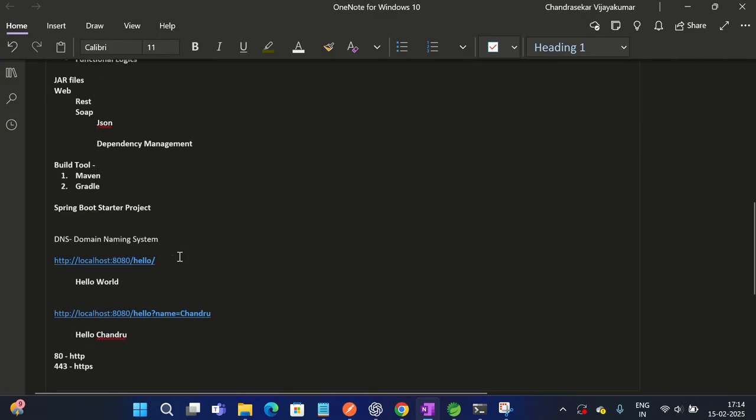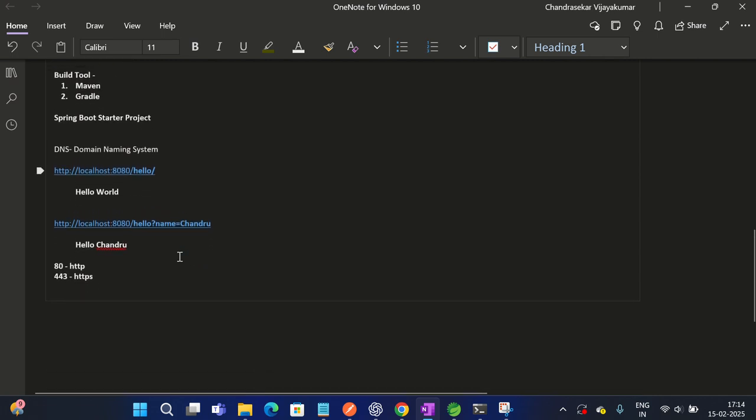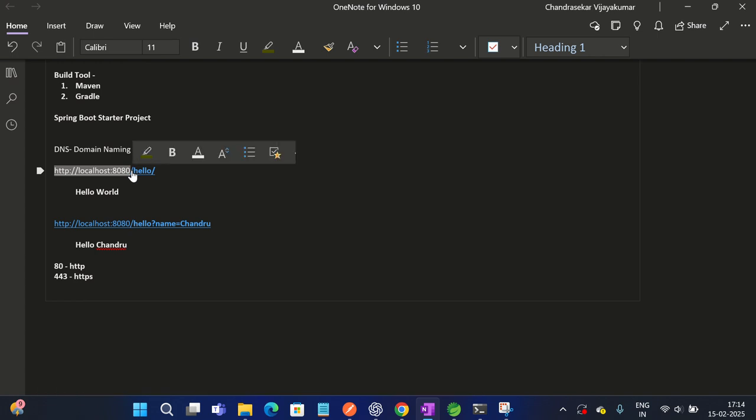And what is DNS? DNS is nothing but the Domain Name System. For example, this is a URL. Here it refers to our existing local system, and this hello is a mapping for our endpoint.